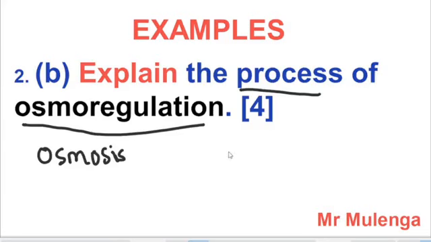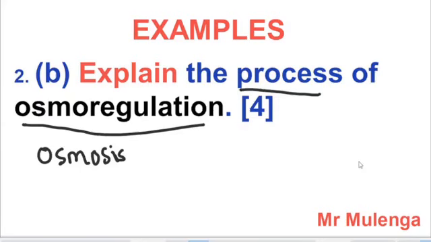So when it comes to the process of osmoregulation, the maintenance of water levels and salt levels in the body, we know that the kidney plays a vital role. Apart from that, even the brain plays a vital role, and the hormones also play a very vital role.